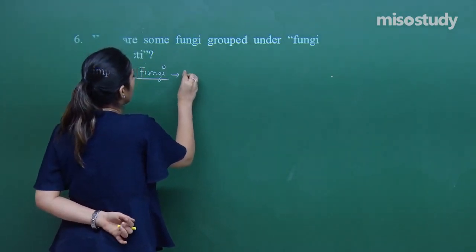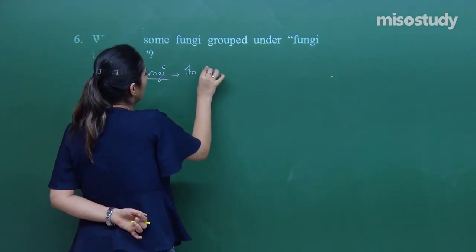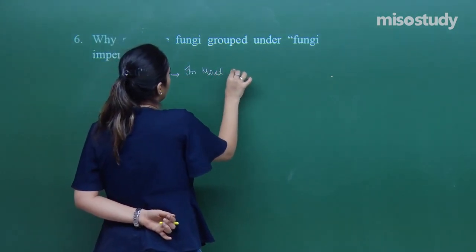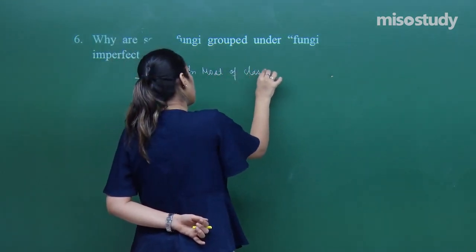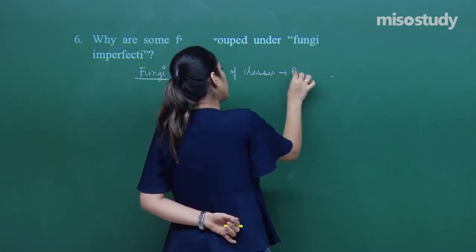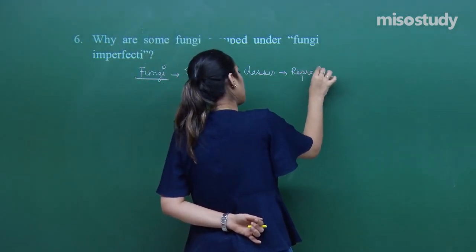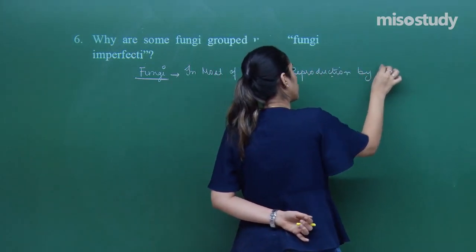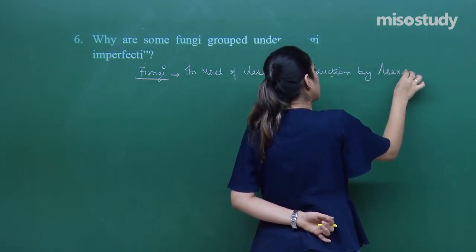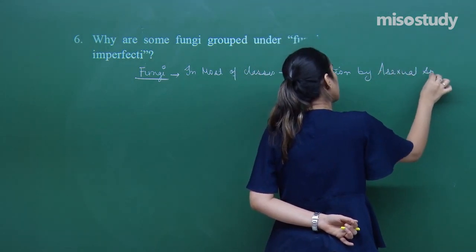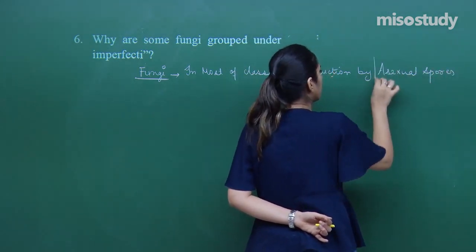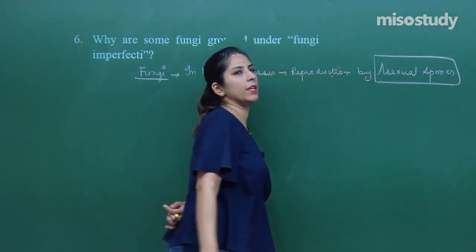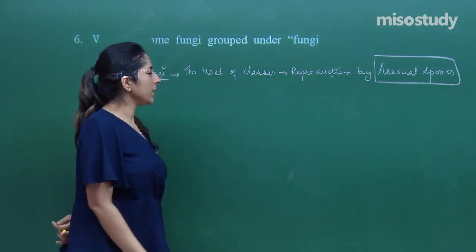So, in most of the classes, reproduction is by asexual spores. Asexual spores, right?